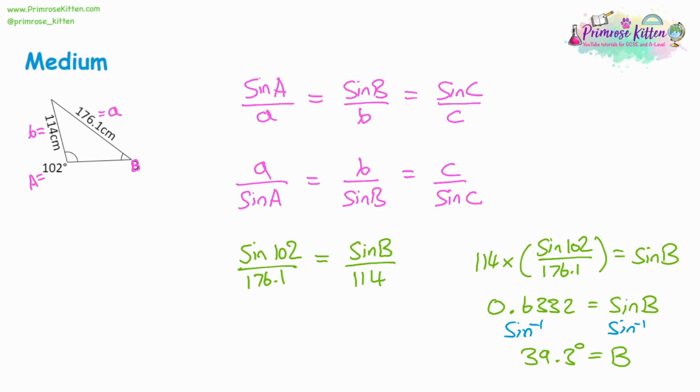As always, with these questions at the end, just think, does my answer make sense? Does it fit in with the other numbers that I've got? So I've got 102 and I've got a 39. If those numbers add up to more than 180, you would know that you've made a mistake. Also, with a very small or very large number, you know you made a mistake. If you've got 0.6 as your answer, that's very, very small for an answer to a question, and it probably means you've not done your final step. If you get a very, very large answer, something more than 180, then again, that's an impossible triangle, and so you know a mistake's been made. Moving on to the next question.